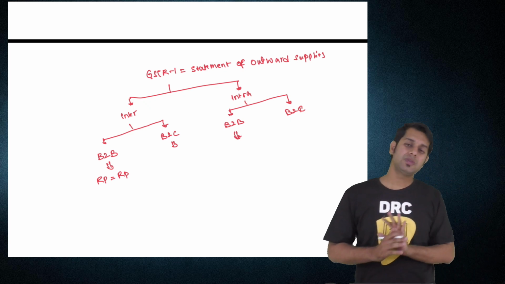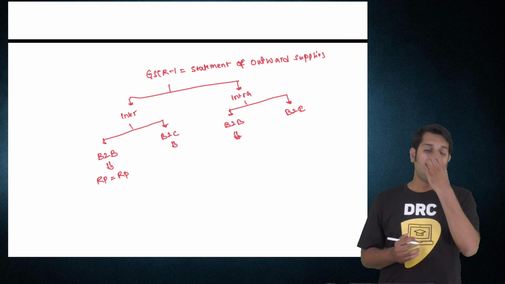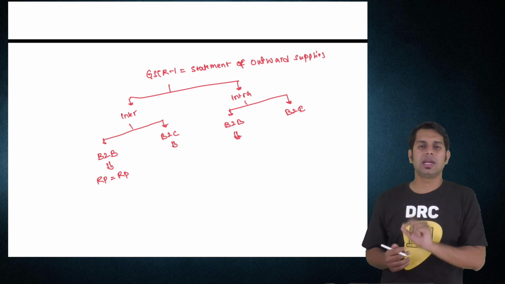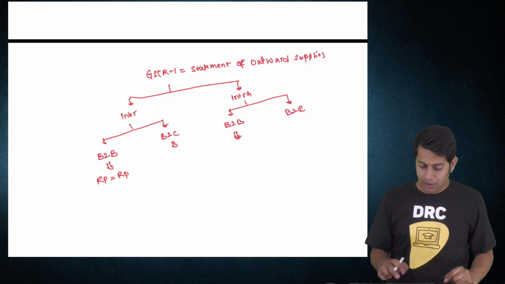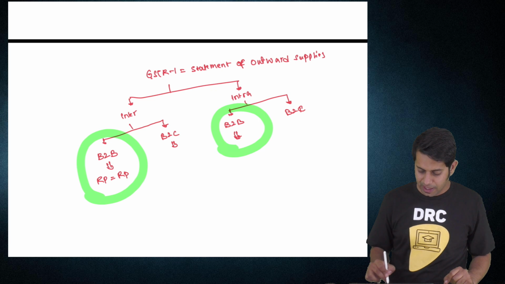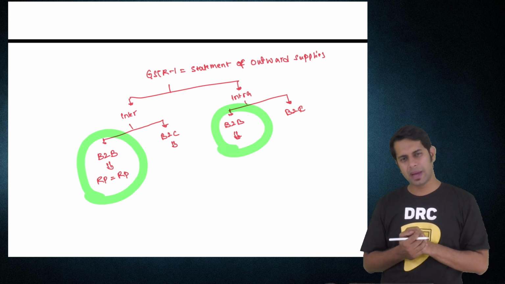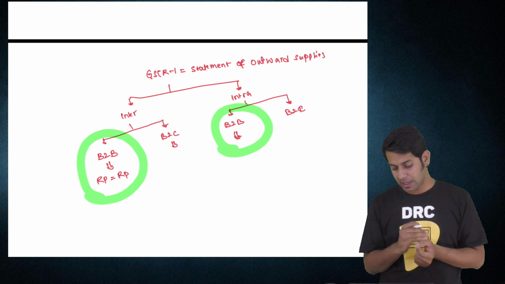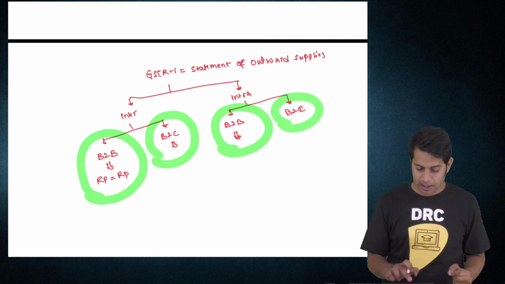B2C means a registered person is making supply to an unregistered person. Now, when you see this GSTR1 form, only those details of invoices are required to be uploaded by you which are supplied by you to another registered person, meaning only B2B invoice details are required to be uploaded by you. If you are making B2C supplies, then two arrow marks.